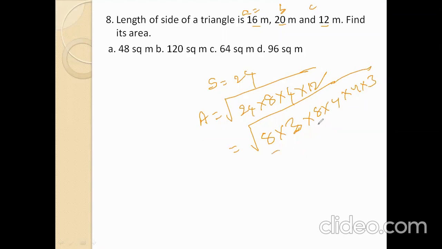So we get 8 square, whose square root is 8; 3 square, whose square root is 3; 4 square, whose square root is 4. 4 times 3 is 12, 12 into 8 is 96. So 96 square meters. Option D is the right answer.